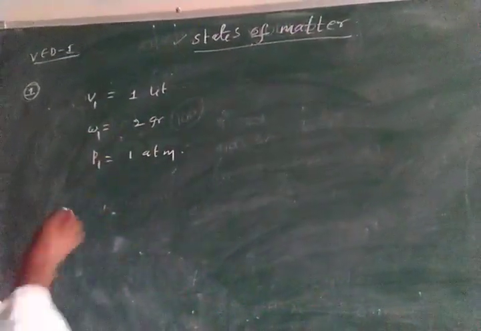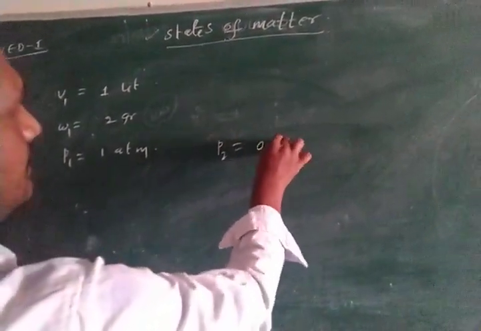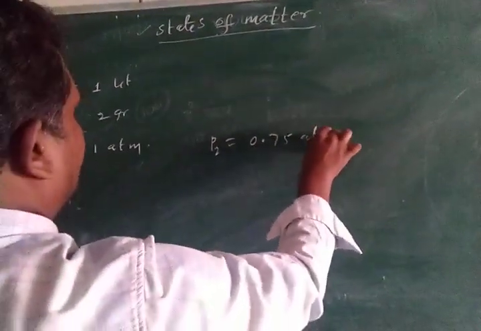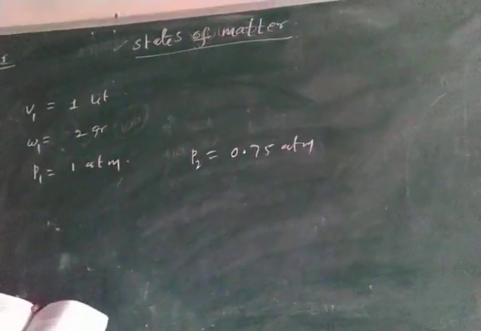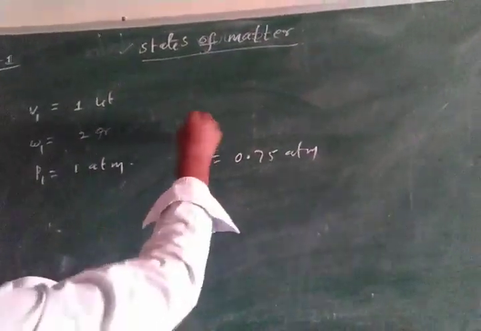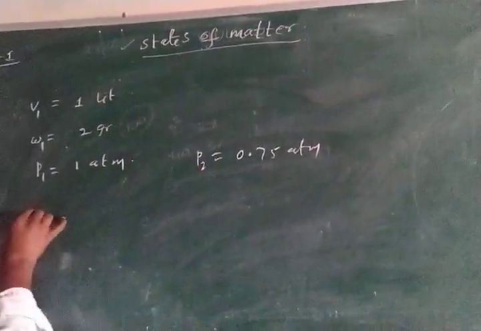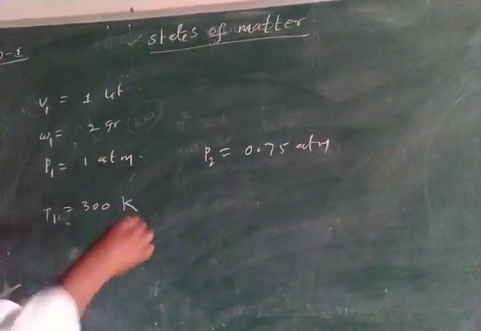Then in the second condition the pressure P2 is made 0.75 atmosphere. The initial temperature they have given, T1, is 300 Kelvin.